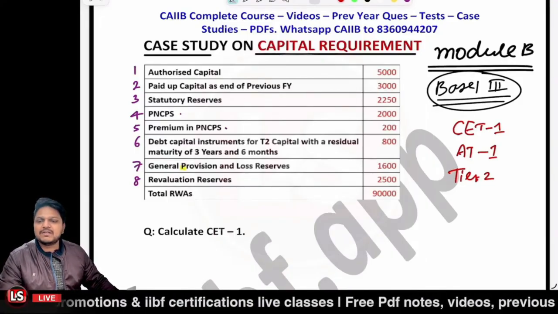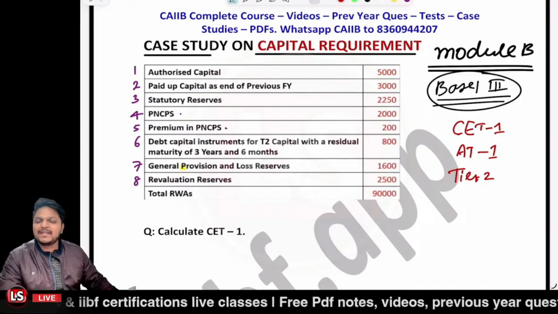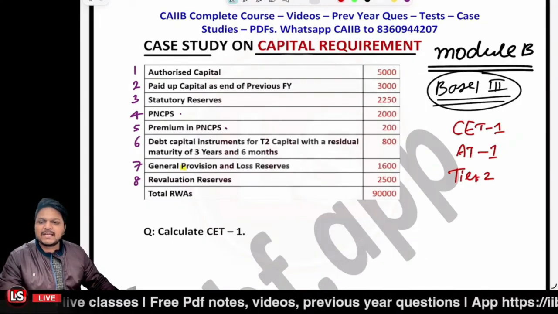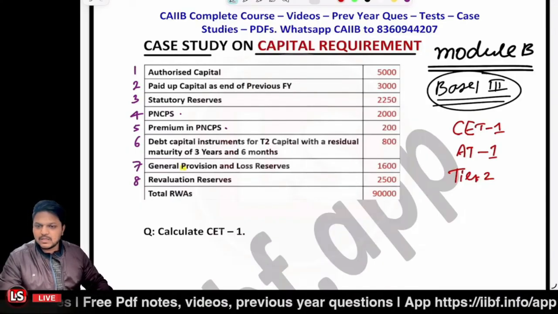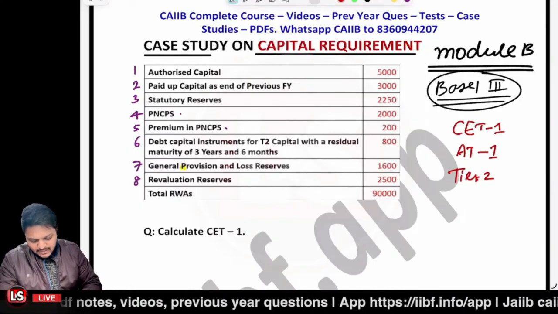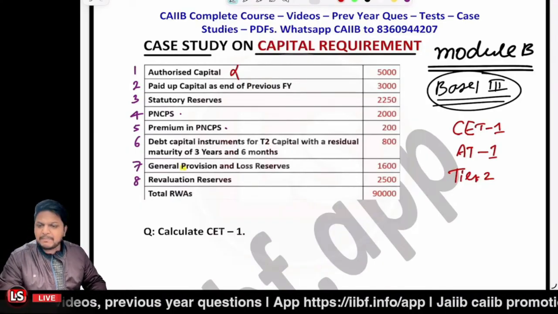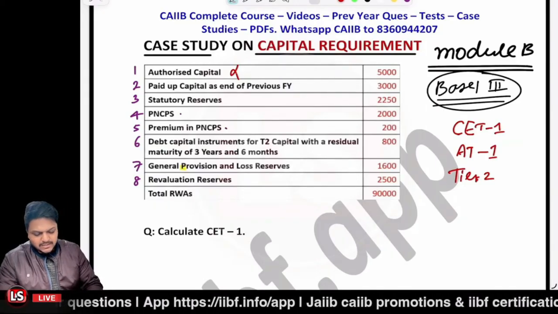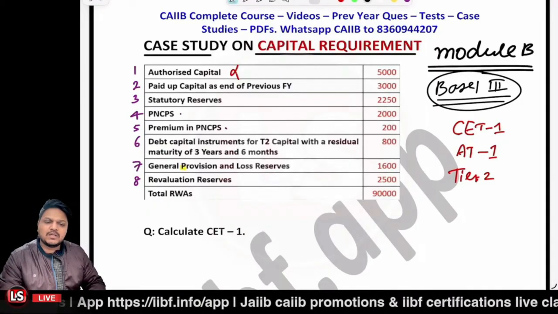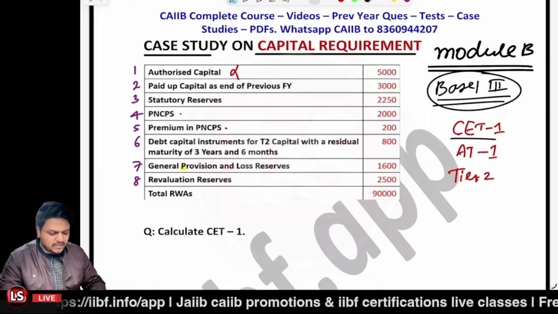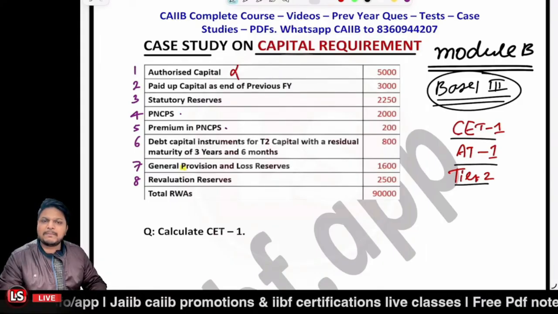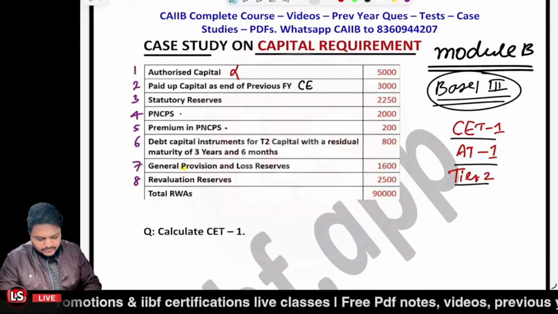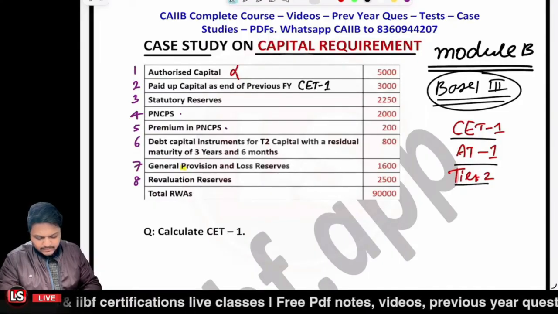So authorized capital is not related to any type of capital. It won't be related to any of it. Paid up capital at the end of the previous financial year: this is the component related to the CET1, AT1 or Tier 2. Paid up capital is related to the CET1 component, Common Equity Tier 1 component.